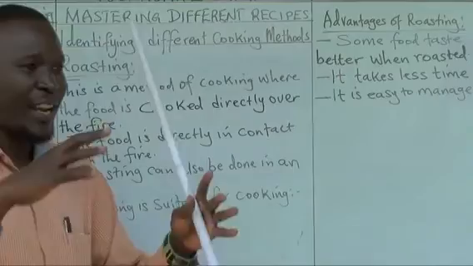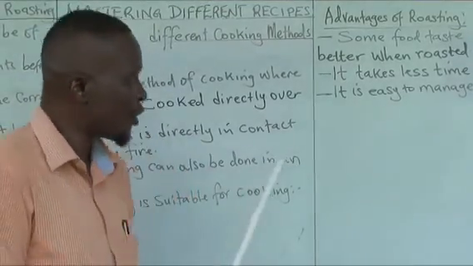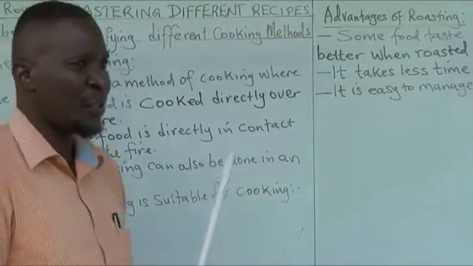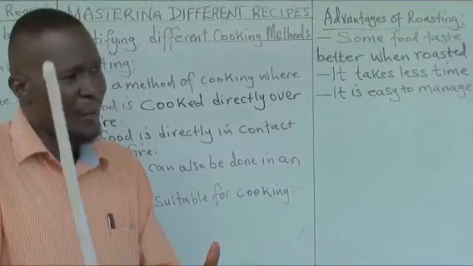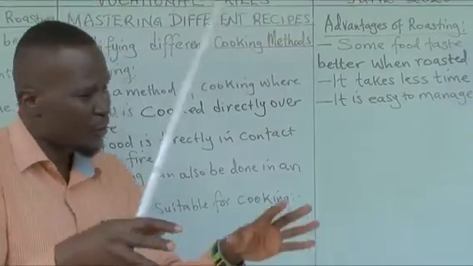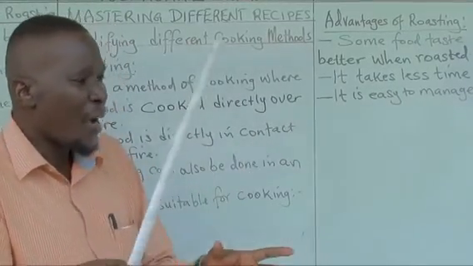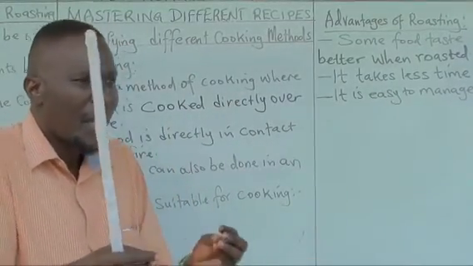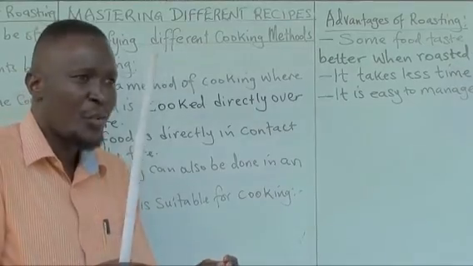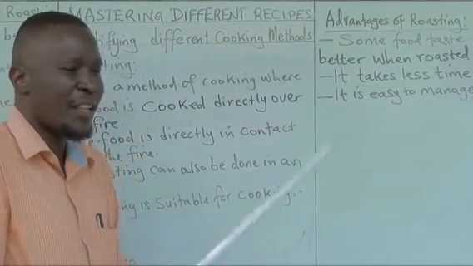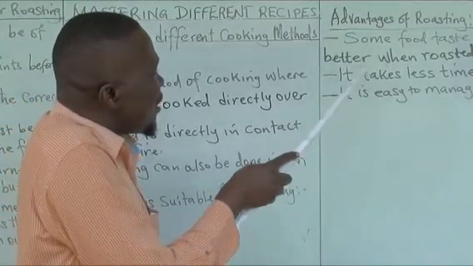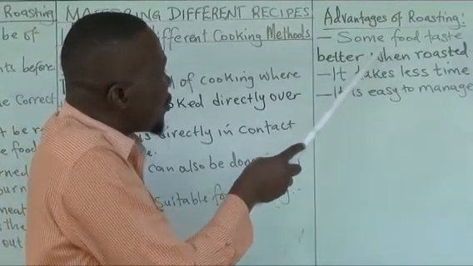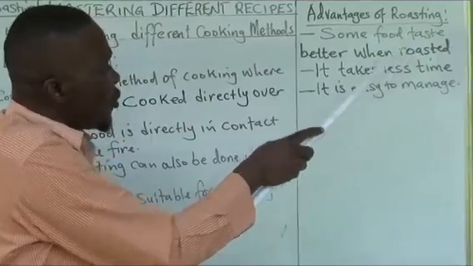They taste nice when they are roasted. If you are roasting, you can cut your meat into pieces or vegetables, and then you add some ingredients, right? We have the ginger, we have other things that you can have. So this enhances the taste. So some food tastes better when they are roasted, right?